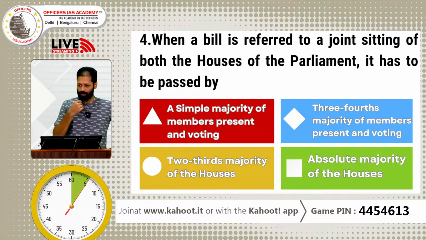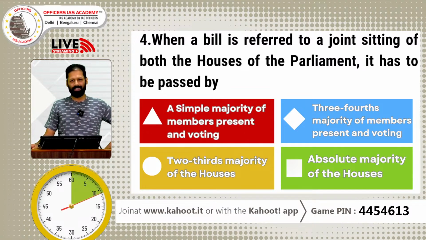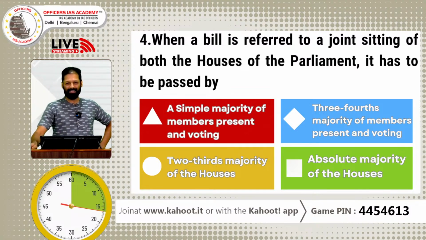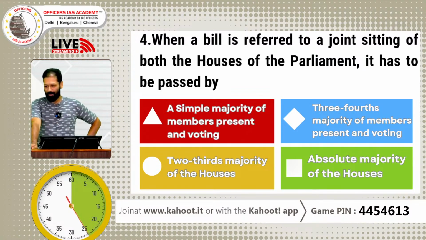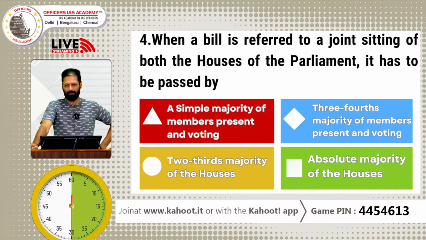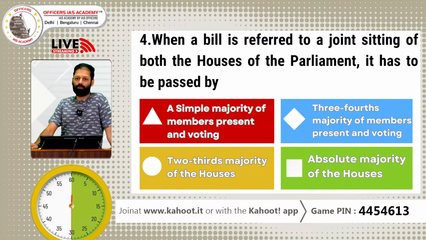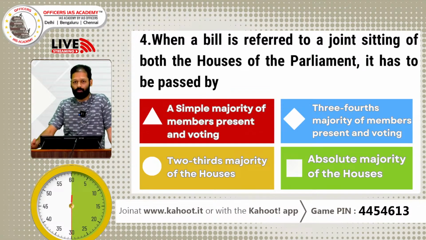When a bill is referred to a joint sitting of both the houses of parliament, it has to be passed by a joint sitting. How should it be passed? The answer is quite simple, and in that is the clue. A simple majority of members present and voting, 3/4 majority of members present and voting, 2/3 majority of the houses, absolute majority of the houses. When there is disagreement between the Lok Sabha and the Rajya Sabha with respect to the deliberation of some bill, that is when the speaker has the prerogative to call for a joint sitting. But it is the speaker's prerogative. It is his or her will to call for a joint sitting.